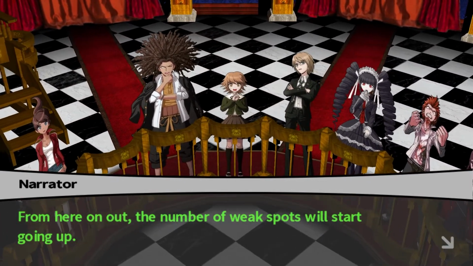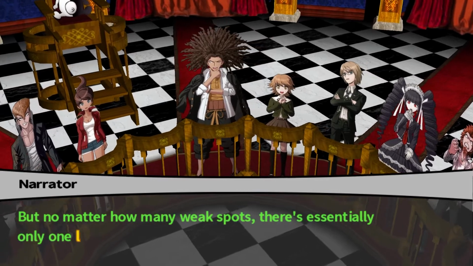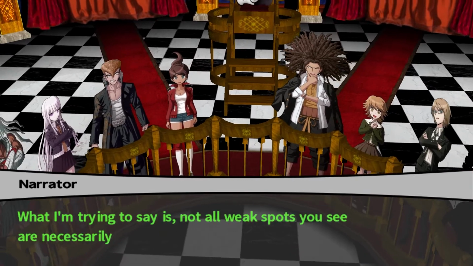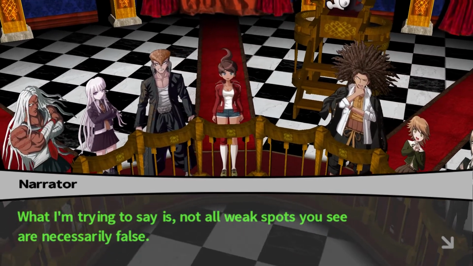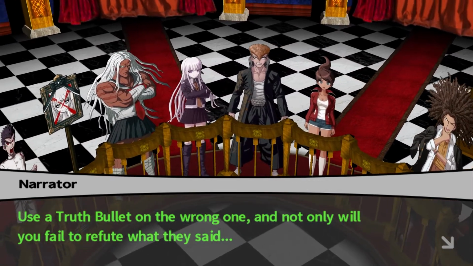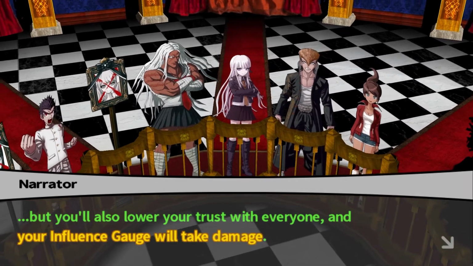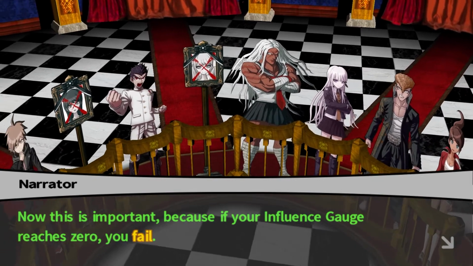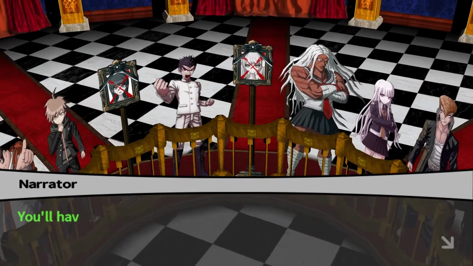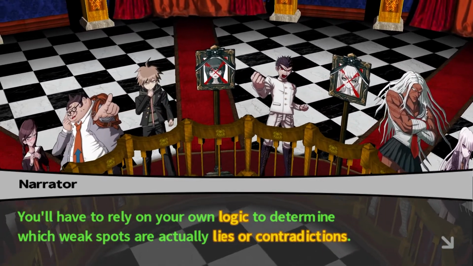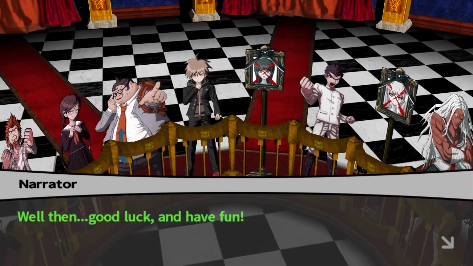From here on out, the number of weak spots will start going up. But no matter how many weak spots, there's essentially only one lie or contradiction in that debate. What I'm trying to say is, not all weak spots you see are necessarily false. Use a truth bullet on the wrong one, and not only will you fail to refute what they said, but you'll also lower your trust with everyone, and your influence gauge will take damage. Now this is important, because if your influence gauge reaches 0, you fail. You'll have to rely on your own logic to determine which weak spots are actually lies or contradictions. Well then, good luck and have fun. Alright, gonna try my best not to mess this up.